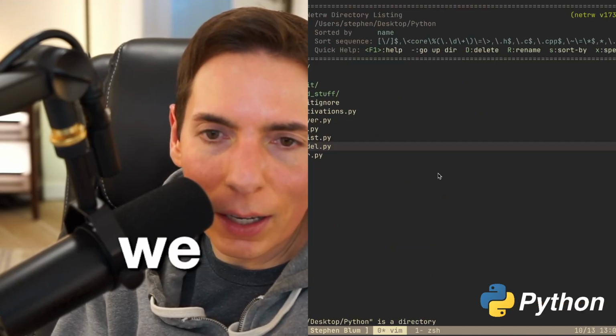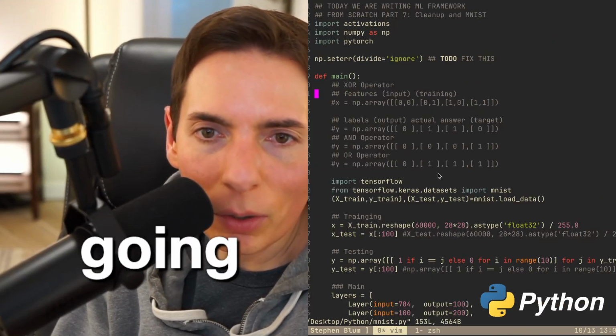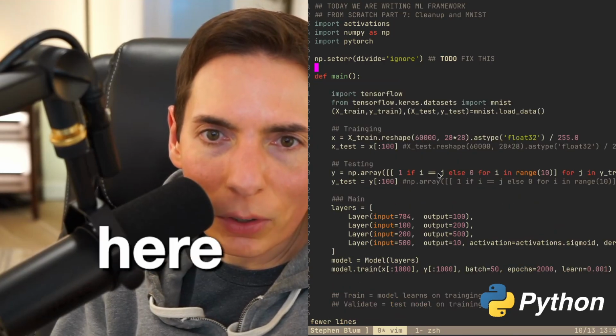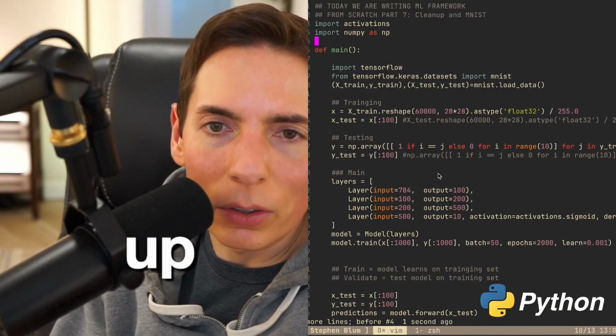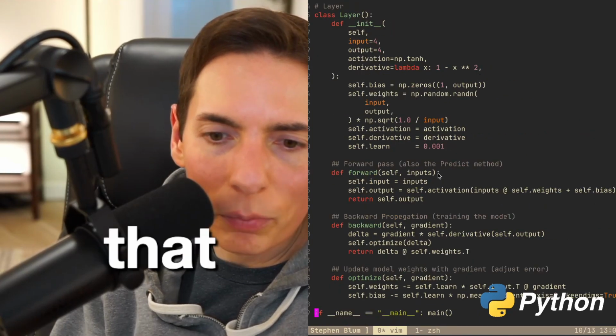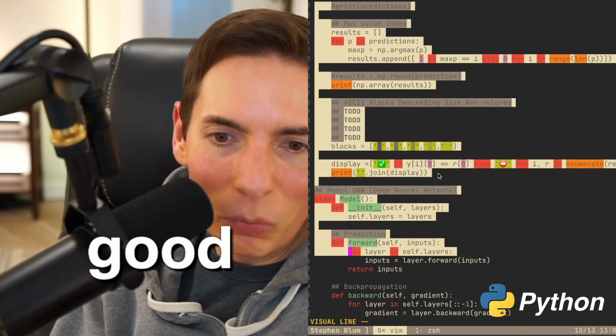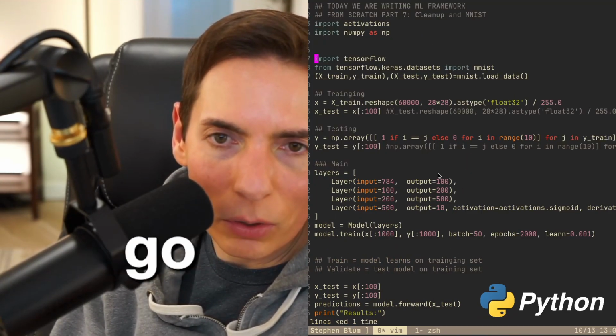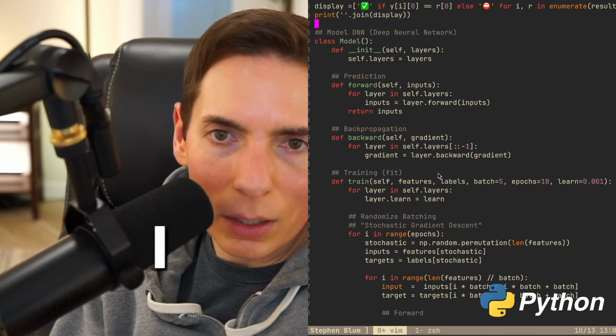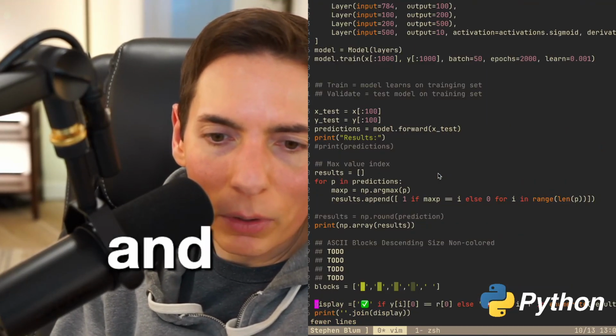The thing we've got to do here, and we've got to get going, is MNIST. We've got to clean this up here. So let's clean this up. We don't need this. We don't need that. We're good to go here. We also don't need def main anymore. Let's go up to the top here. I believe we just do it like this. We go down here, and we get rid of this because we already have it, and we go like that.